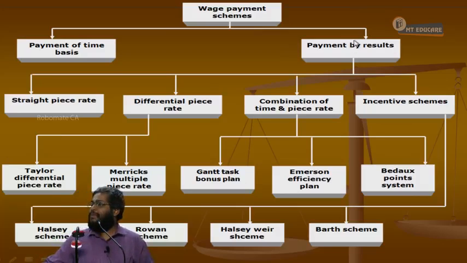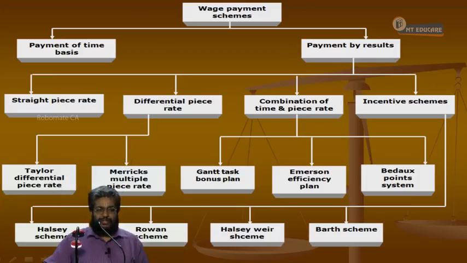Now, payment by results has a second branch. Tell me, it is classified into how many categories? 4 categories. Name the 4 categories. Straight piece rate, differential piece rate, combination of time and piece rate, and incentive scheme. Okay, now straight piece rate is very simple. Units produced into piece rate. That's all. Now, differential piece rate has 2 schemes. Name the 2 schemes.